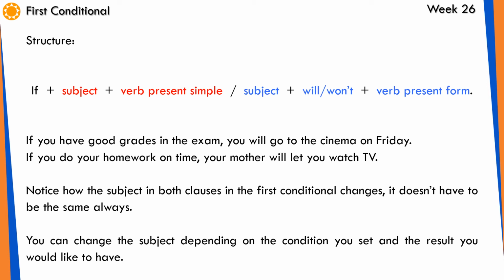If you don't have good grades, you will pass the summer in extra classes. Here you have a negative in the condition and affirmative in the result. Let's have it the opposite. If you have good grades in the exam, you will not pass the summer in extra classes. Here you have affirmative in the condition and negative in the result.